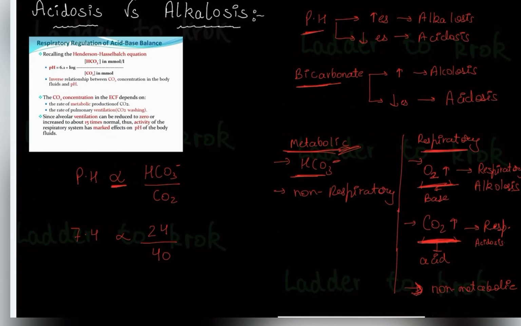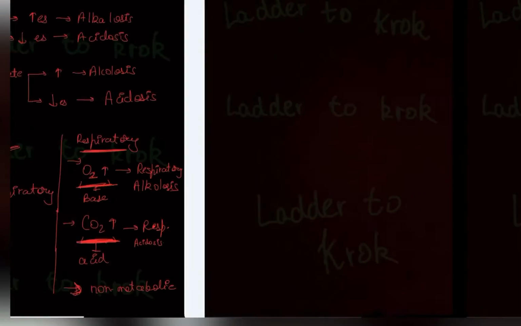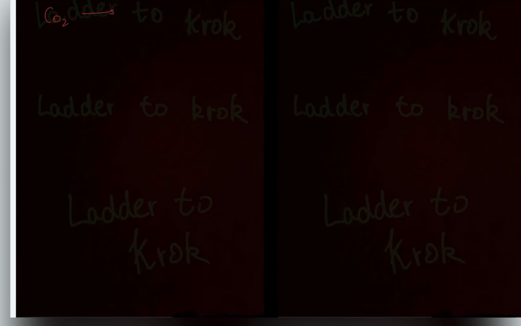As we already discussed pH and bicarbonate, let's discuss carbon dioxide now. It's very easy, you can also tell. Whenever carbon dioxide increases above 40, why 40? Because 40 is the normal level. Whenever carbon dioxide increases in our body above 40, what will happen to the pH? pH will decrease. pH decrease means acidosis. Which type? Respiratory acidosis.